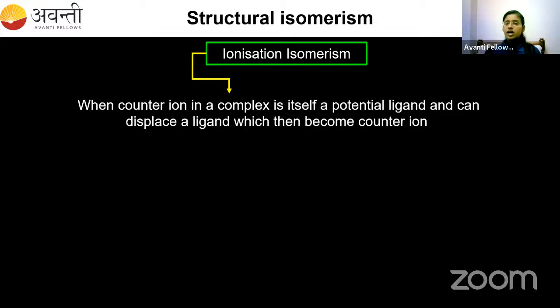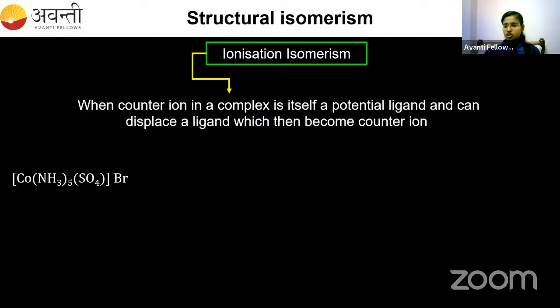When that counter ion in a complex is itself a potential ligand and can displace a ligand which then becomes a counter ion, then it is called ionization isomerism. By looking at the definition, you may think that it is something different, but don't worry. If you look at the example, you can understand that it is a very simple thing.